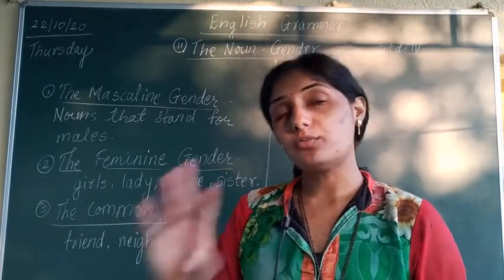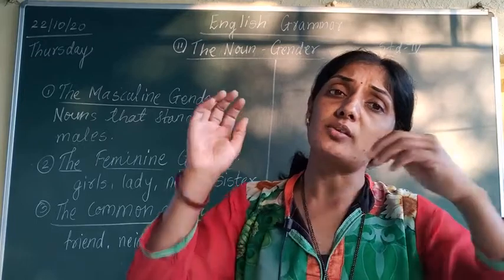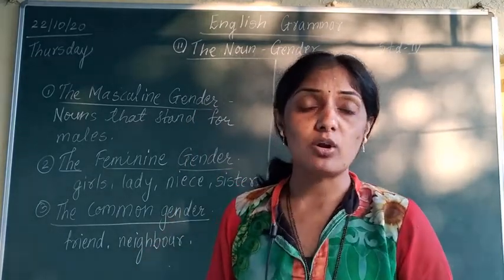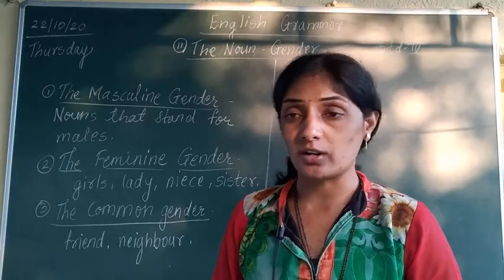And the fourth one is neuter gender, which is not male and which is not female. Understood? Non-living things are called what? Non-living things are known as neuter gender. So fourth one is what?